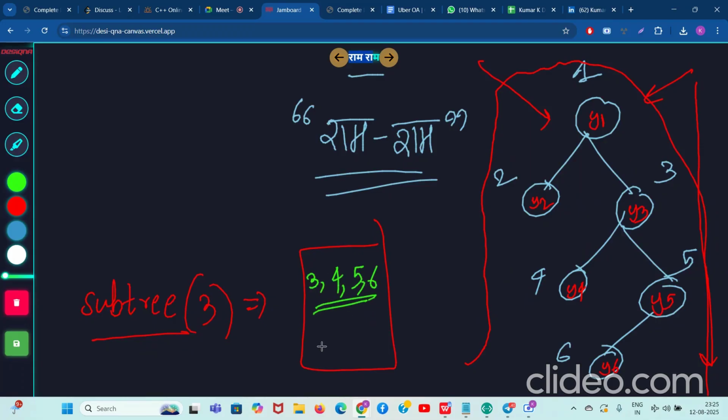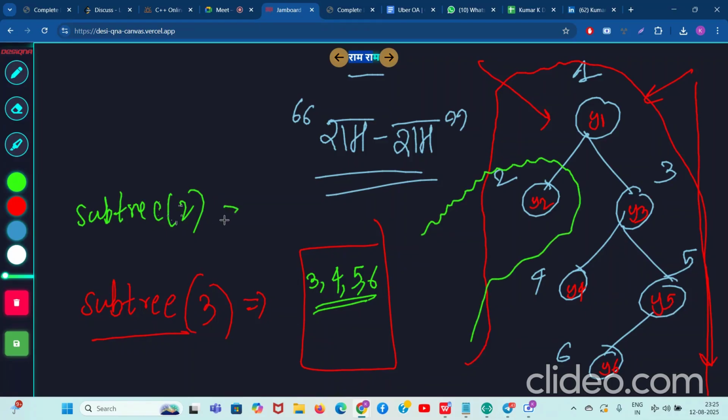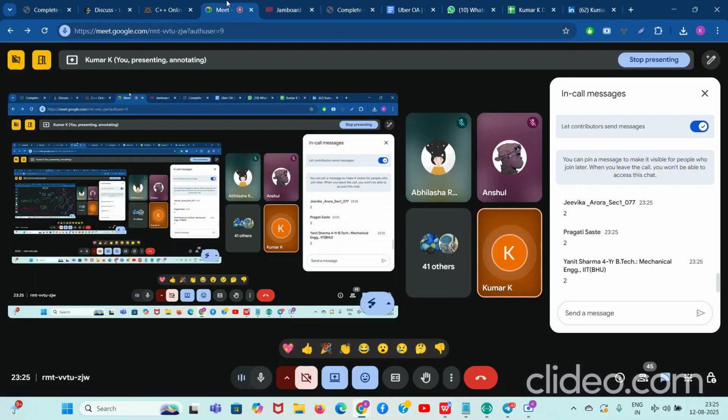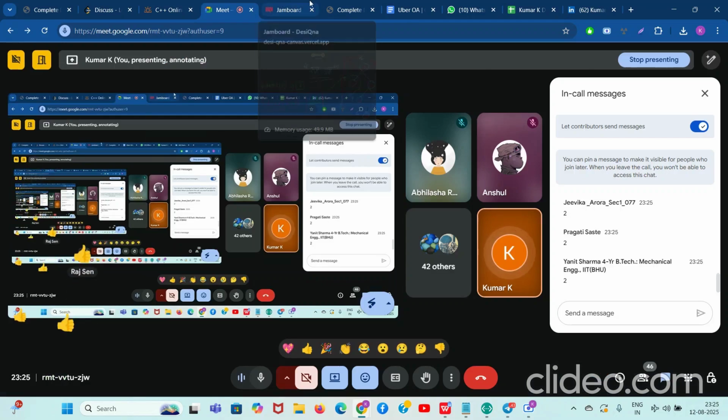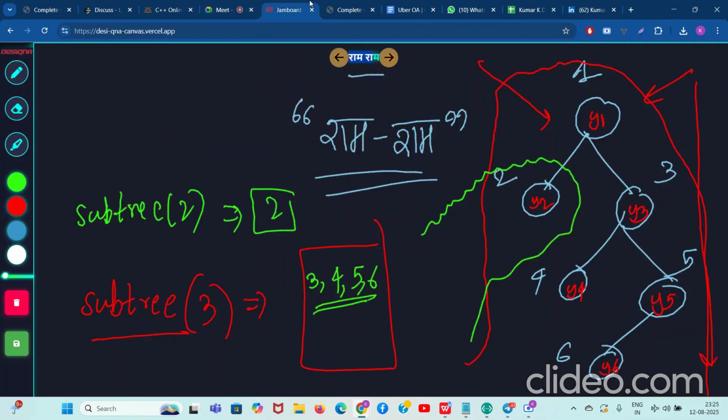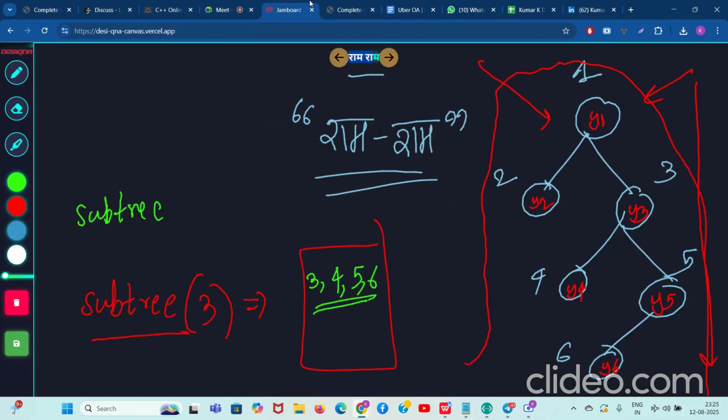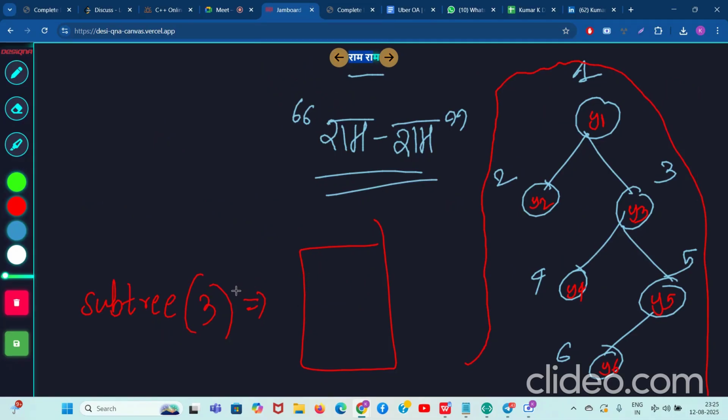Okay, clear. Can anyone tell me what will be the subtree of 2? So if you put a blanket on node number 2, only one node is there coming under 2, which is node 2 itself. Clear? You guys understood the meaning of subtree, right? Okay, fine. Good. So you guys understand those things, right? Okay, good. What is subtree of 5? Can anyone tell me in the Google chat? What is subtree of 5?